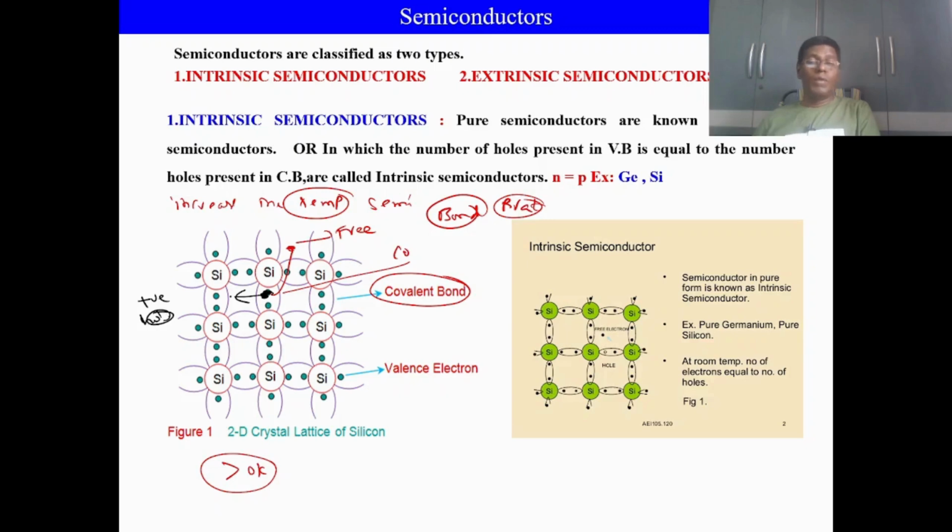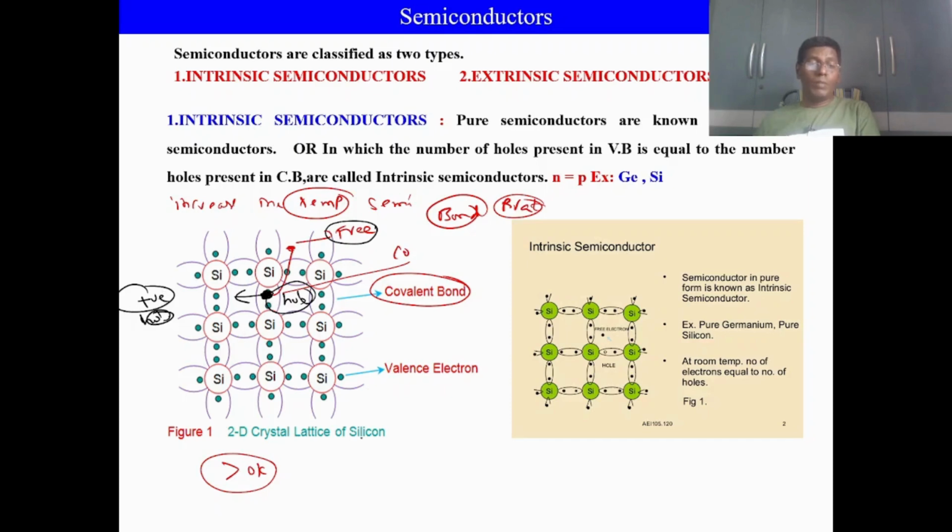Now listen carefully. Whenever temperature increases gradually, at a particular temperature the applied thermal energy is more than the bond energy. Immediately the bond between one silicon and another silicon breaks down. Whenever a bond breaks down, it causes removal of one electron from its bond. This electron is called a free electron. Now this electron moves randomly inside the valence energy level. Wherever the electron leaves, that empty space is called a hole. This hole has a positive charge.